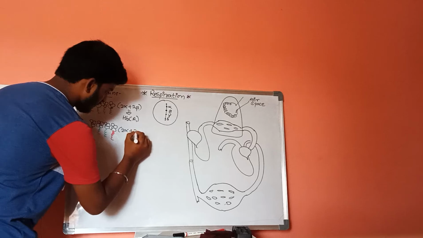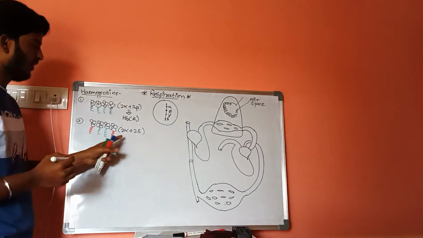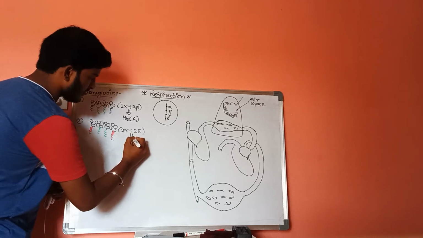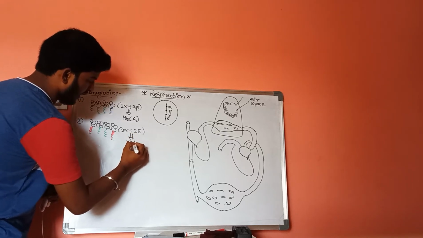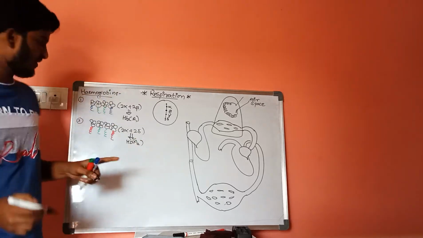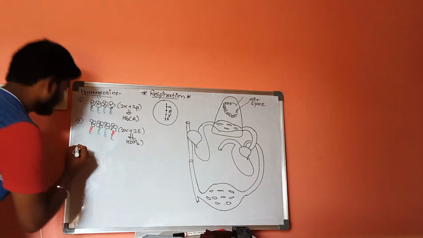Two alpha plus two delta chains unite together to form hemoglobin A2 type. This is A1 type and this is A2 type. This is the second type of hemoglobin, and the third type is